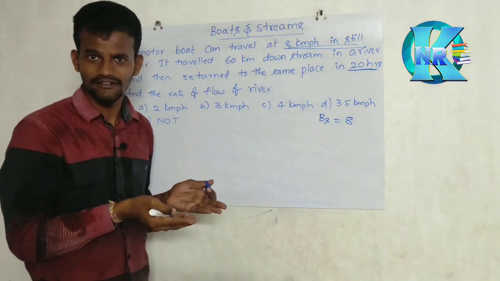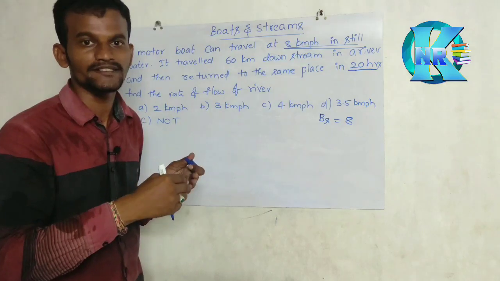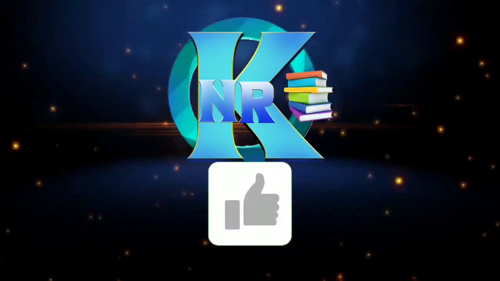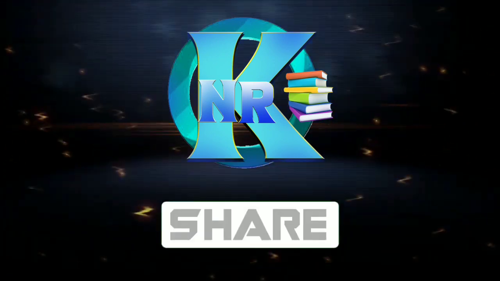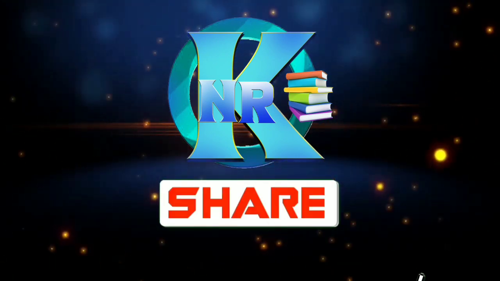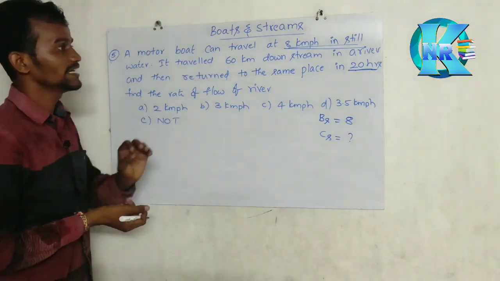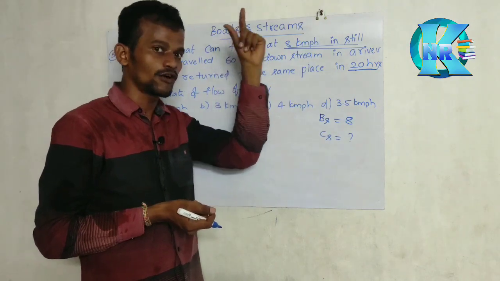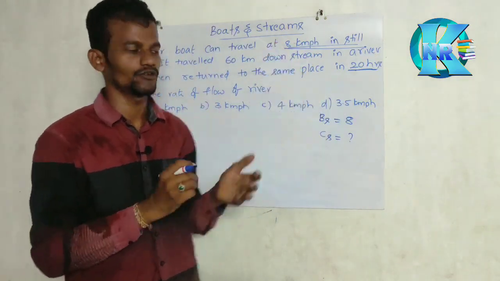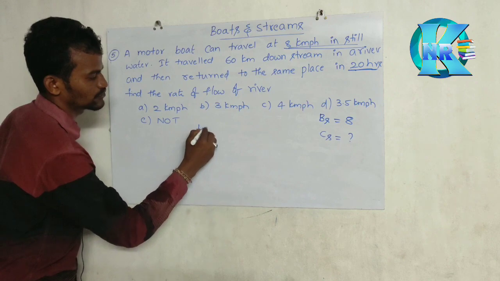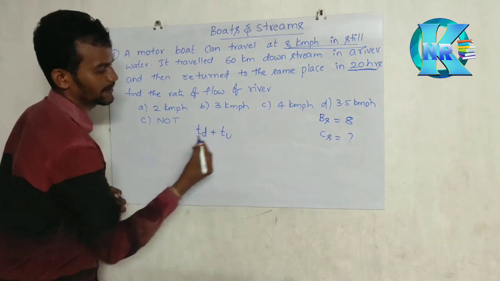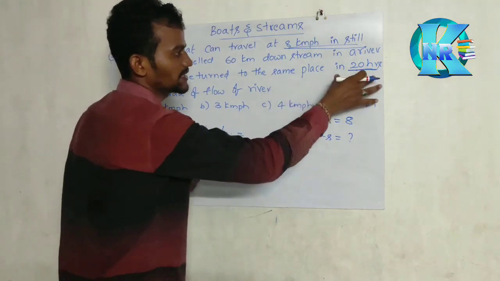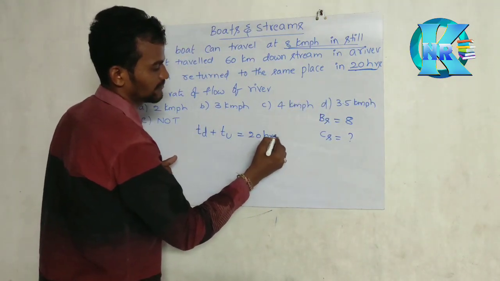Flow of river means what? Water flow. Water flow means speed of the water. So we have to find out CS. But they have given a total time. What is the total time? When a person is traveling 60 km downstream, the time taken in downstream plus time taken in upstream is the total time. Total how much time taken? 20 hours. Understand everyone, sir?